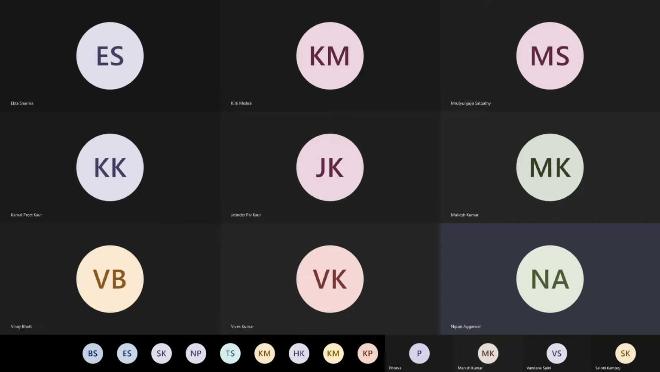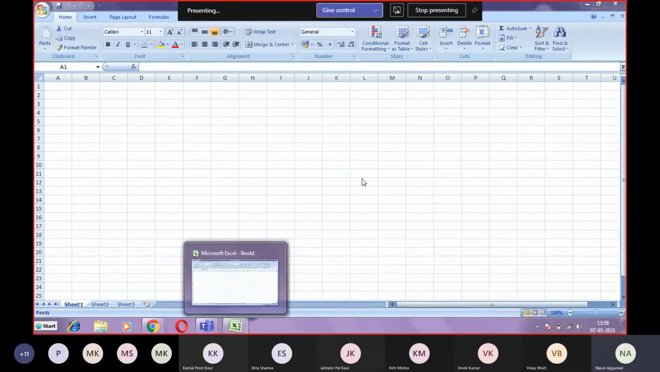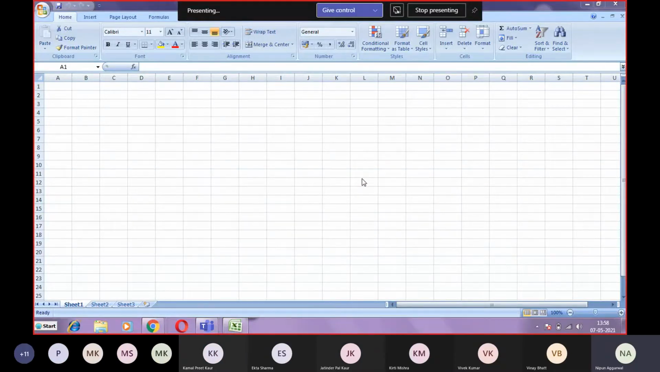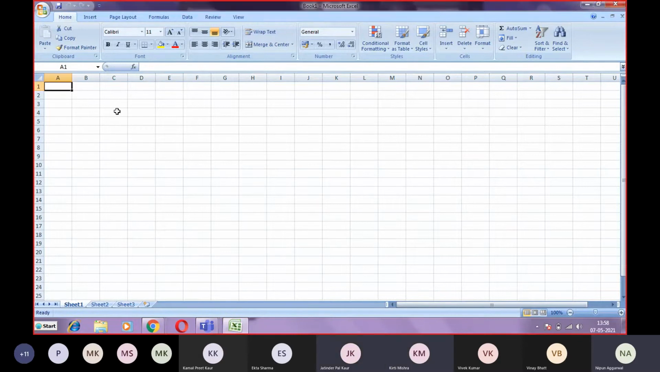Okay. So the next topic for our discussion for today is correlation and regression. So let me share my screen. Is the Excel sheet visible to you? Yes, sir.